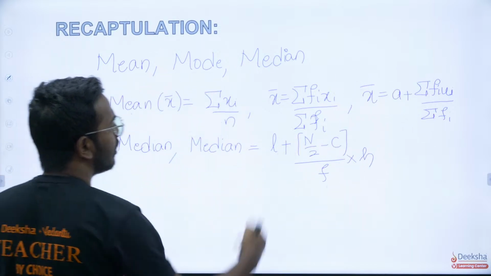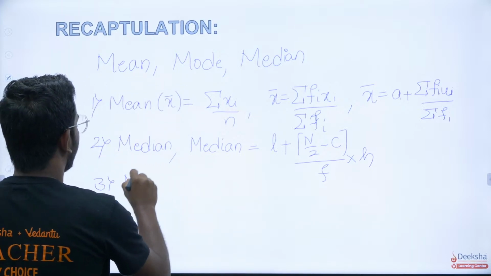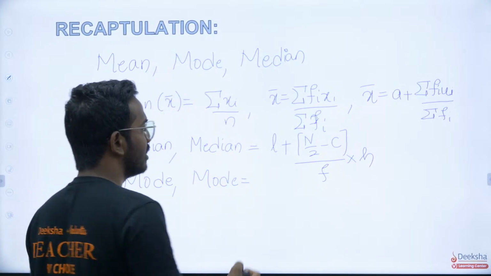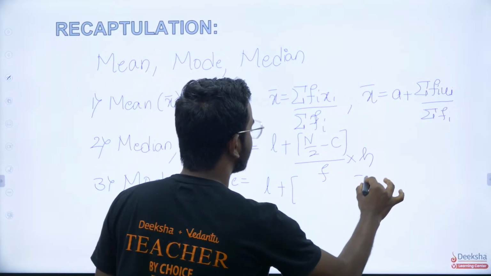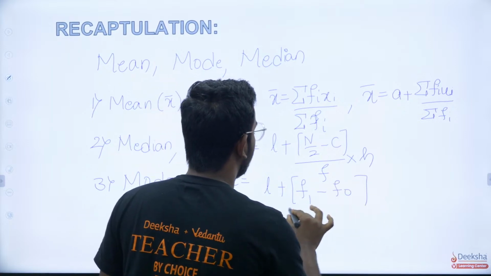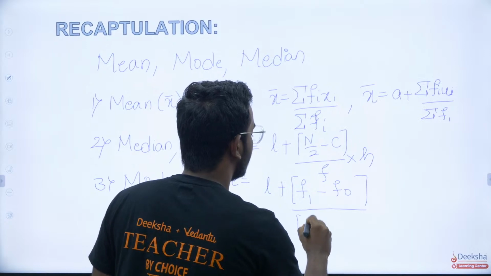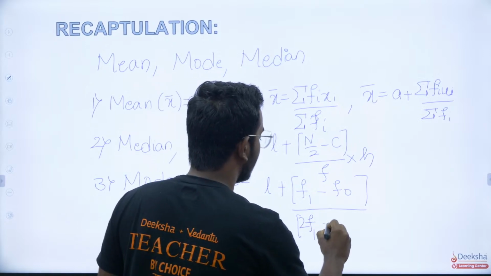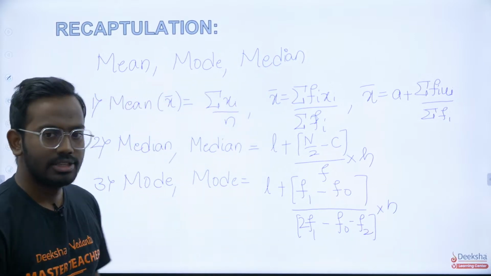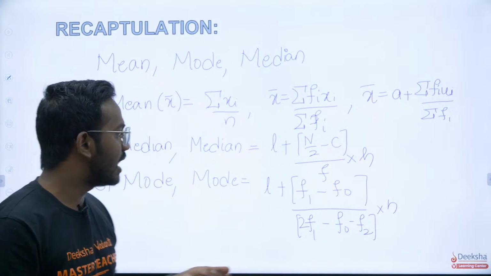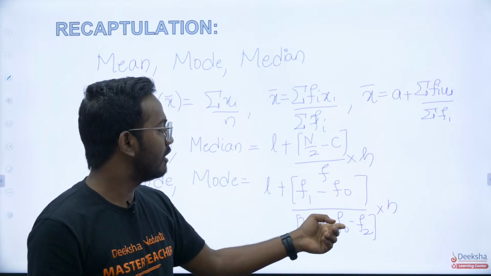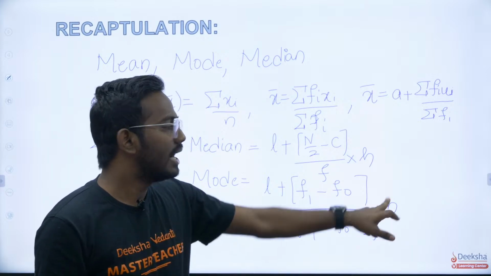Followed by median, we have one more, mode, with a very simple formula. Mode is given by L plus, in the brackets, F1 minus F0 divided by, in the brackets, 2 F1 minus F0 minus F2, into H. Here L is the lower limit of the modal class, F1 is the frequency corresponding to that modal class, F0 is the preceding frequency, F2 is the succeeding frequency, and H is the class size.